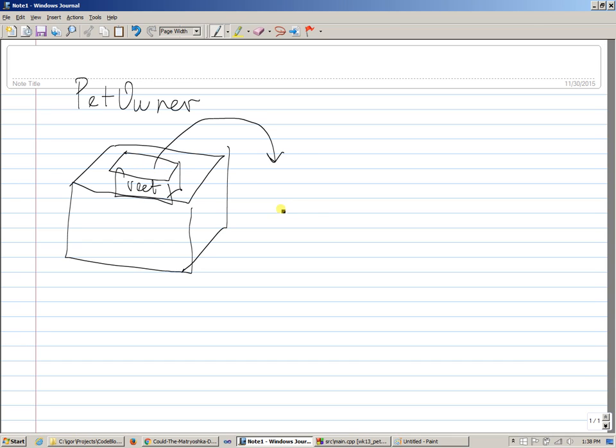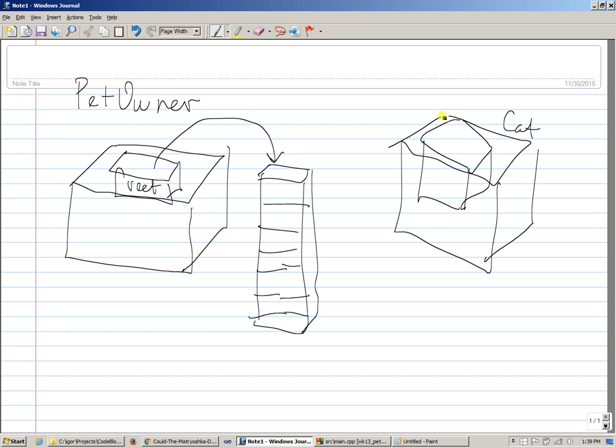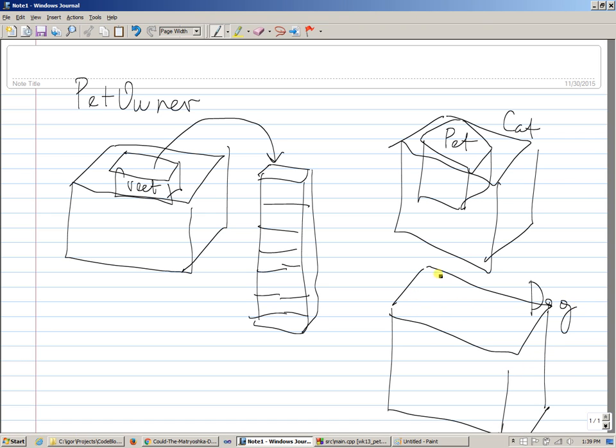So this vector is a collection like this, and of course it stores pointers. And when we create new cat like this, it has a pet inside, right? So when we create a new cat, the pet object is stored inside, and when we create a new dog, if this is a dog right here, it also has a pet inside, because this is that Russian doll-like situation, right?